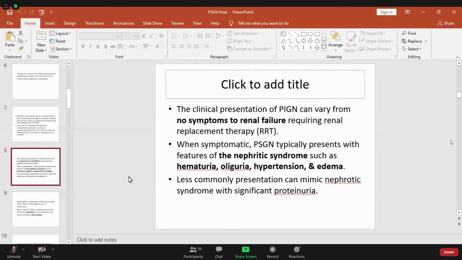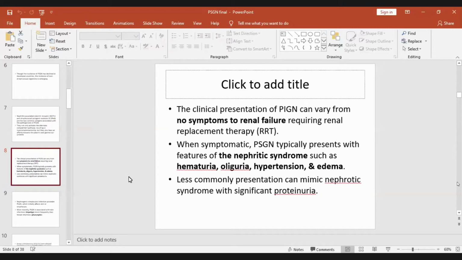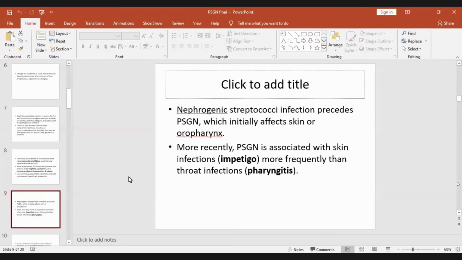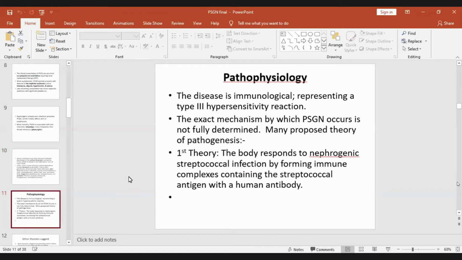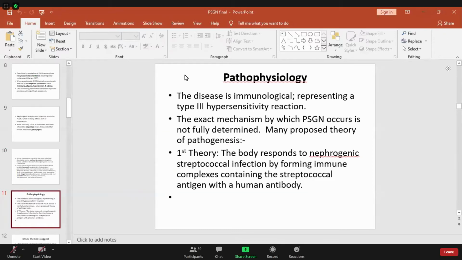Molecular mimicry of what? Molecular mimicry of the M protein. Which antigen? The M protein. This Streptococcus M protein mimics the renal M protein. So there is basically a type 3 hypersensitivity reaction.